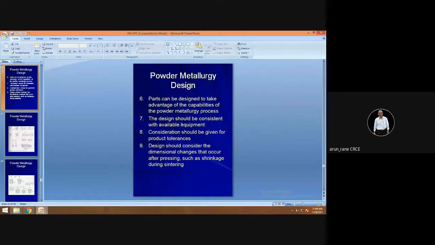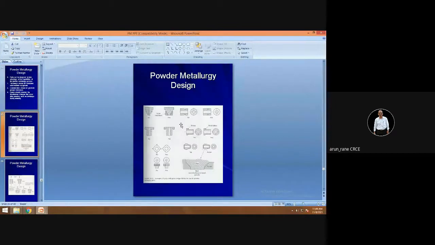And that's what we call design for manufacturing. So your product design should be such that it is manufacturable. The product designer should be well aware of your manufacturing process. You should be well aware of materials, and this is what we call concurrent manufacturing. He cannot design anything for which the material is not available, or for which the manufacturing process is not available.